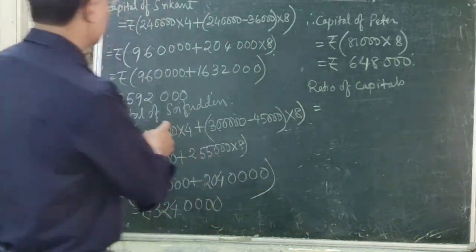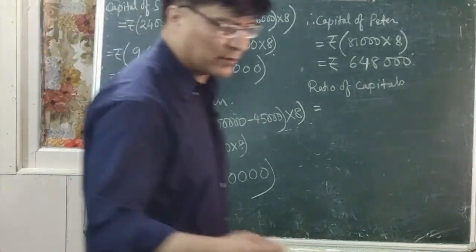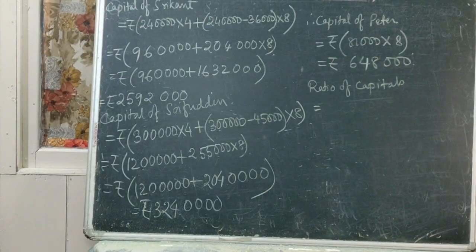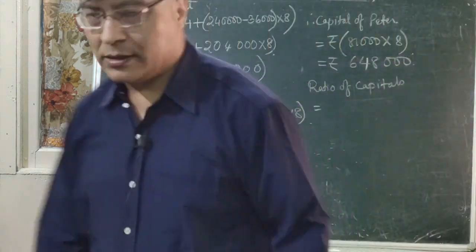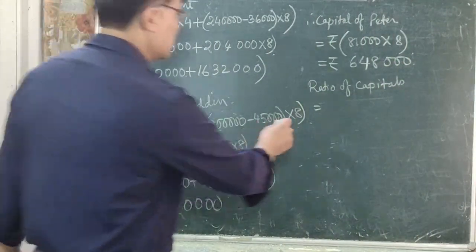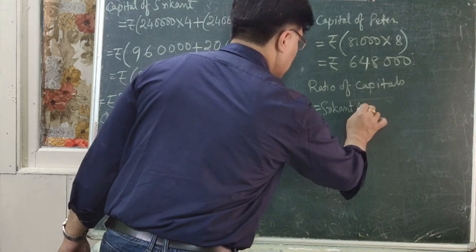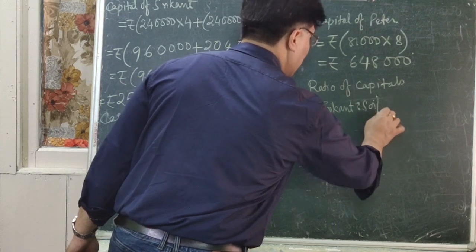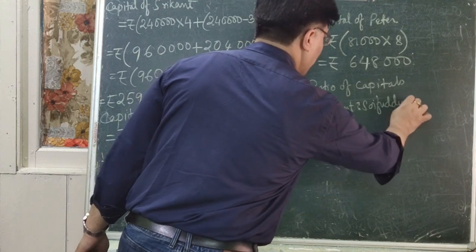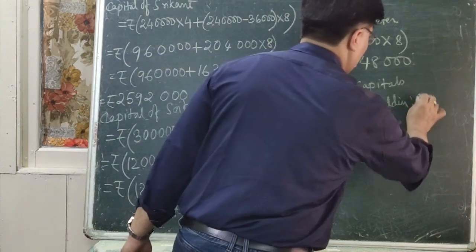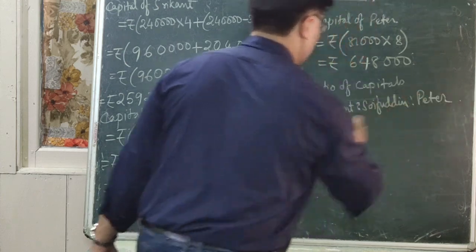So ratio of capitals is equal to Srikant is to Saifuddin is to Peter. This is the third person.